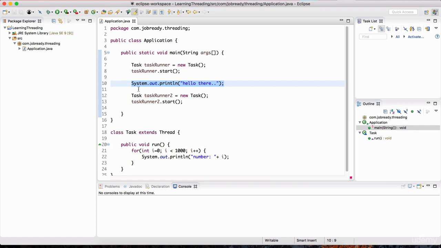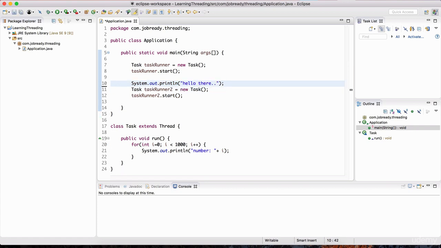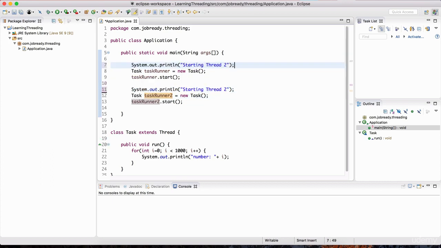And this is just going to sort of reinforce the points that we covered in the previous lecture, just so you have more fodder to play with. So I'm going to just say starting thread 2, because that's what happens in this set of code. And I'm just going to copy this line and put it right before thread 1. So over here it's going to say starting thread 1. And you can actually name your threads. So I'm going to show you exactly how to do that in just a second.